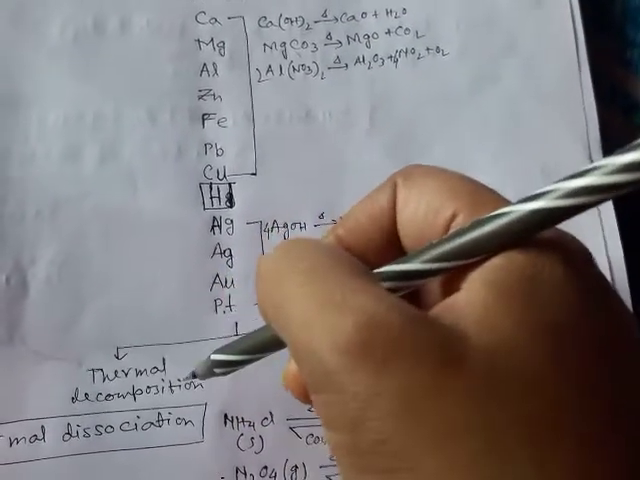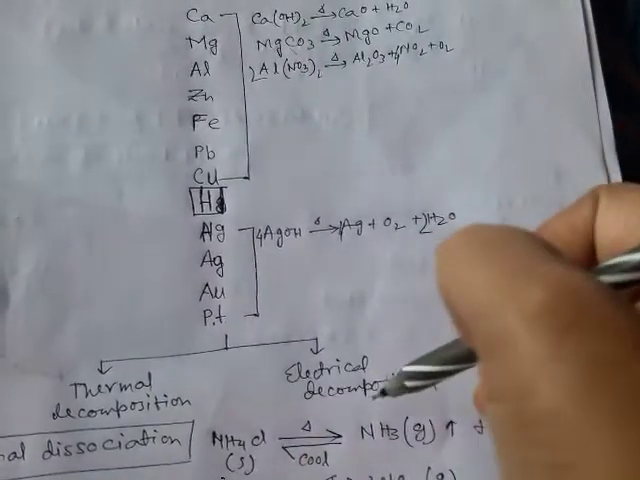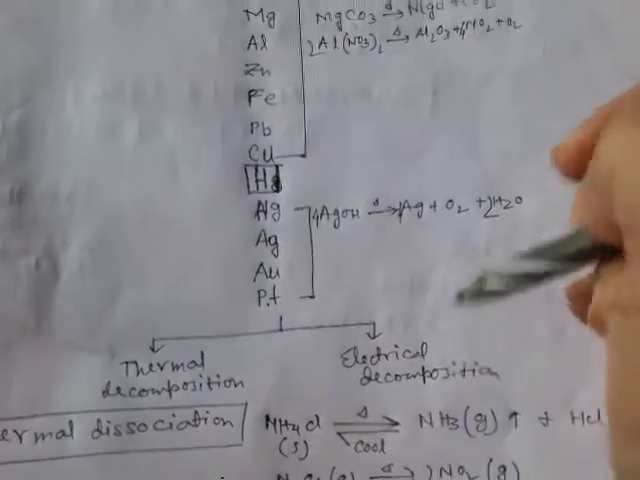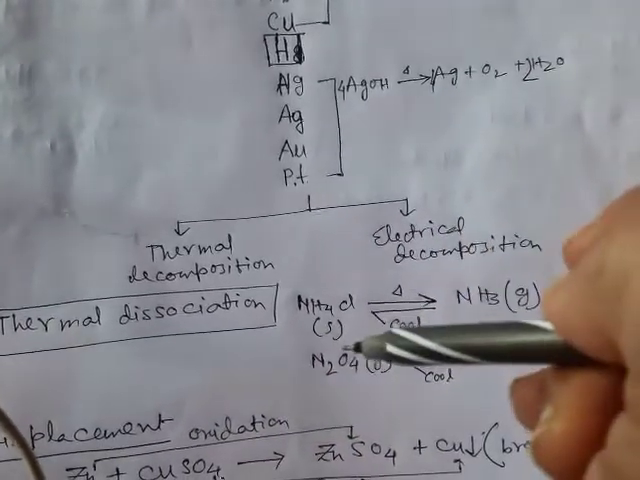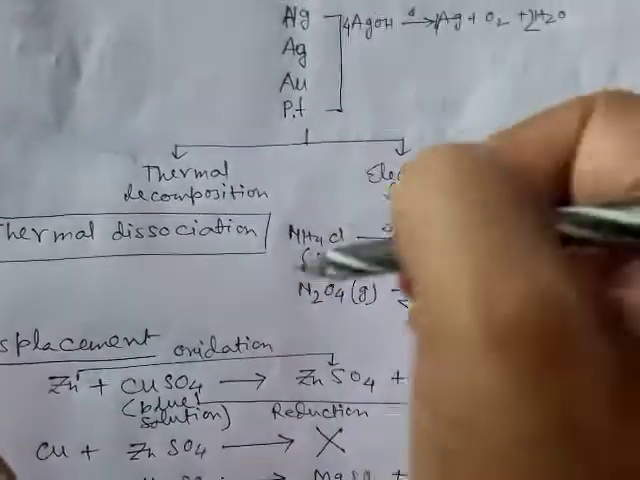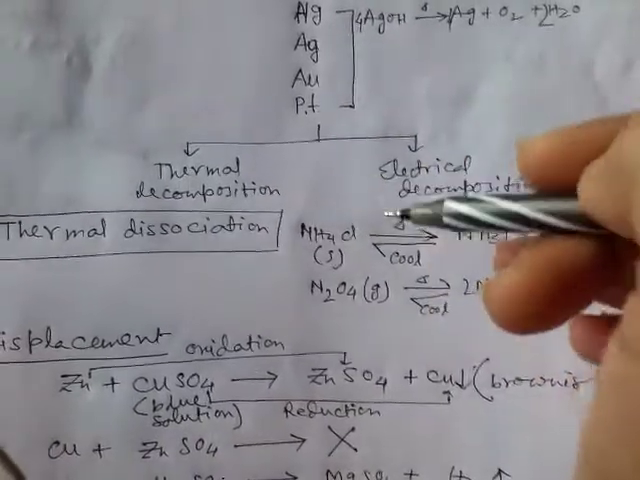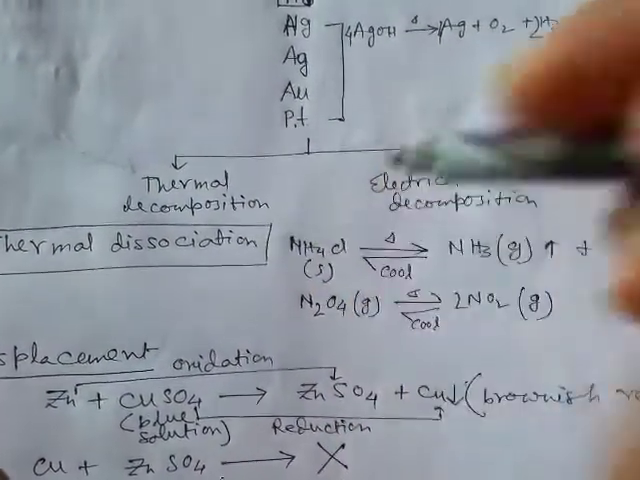When heat is required for decomposition, it is thermal decomposition. When electricity is required, it is electrical decomposition reaction. Now here another important thing, that is thermal dissociation. What is thermal dissociation? This is one kind of thermal decomposition reaction, but the reaction is here reversible. So reversible thermal decomposition is called thermal dissociation reaction.